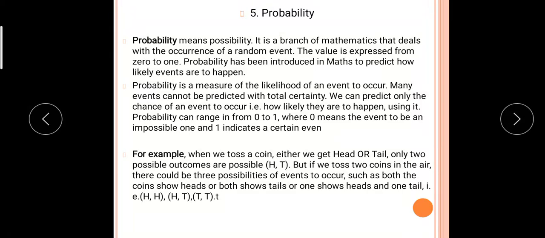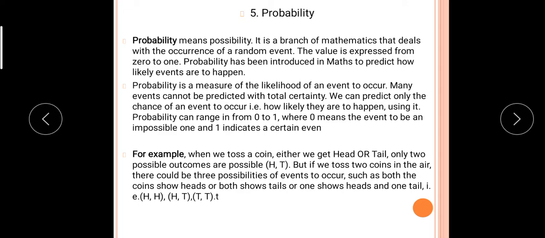Good morning, students. Today I am going to start your fifth lesson, that is probability. It's a very simple lesson. In day-to-day life also, we are using this, just the name is changed. We are using the word possibilities. It is the same. Okay? Just mathematical concepts, according to that we have to study.